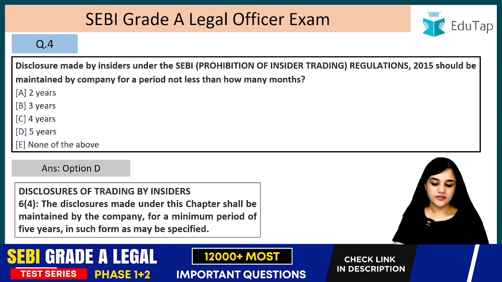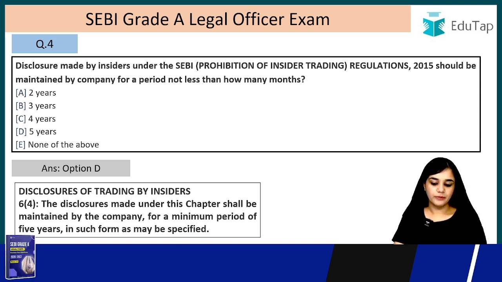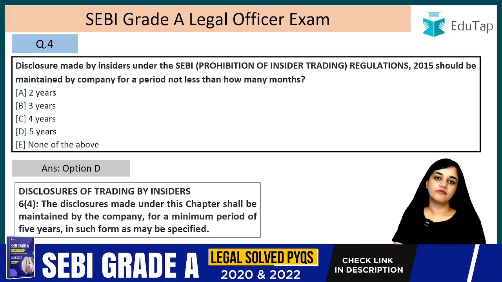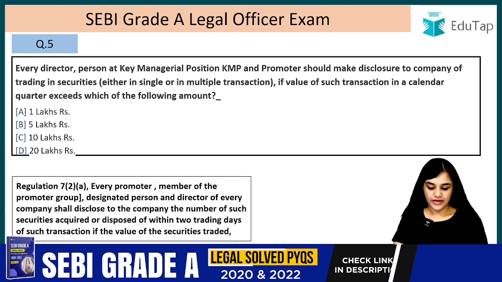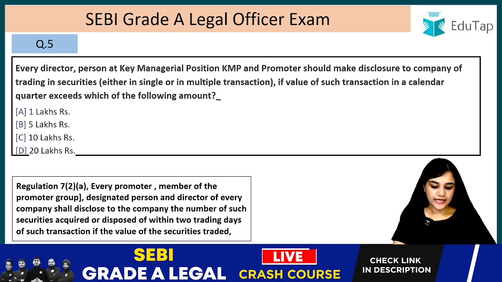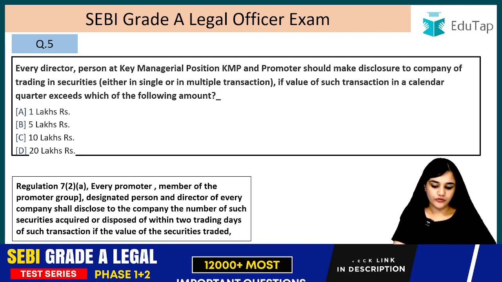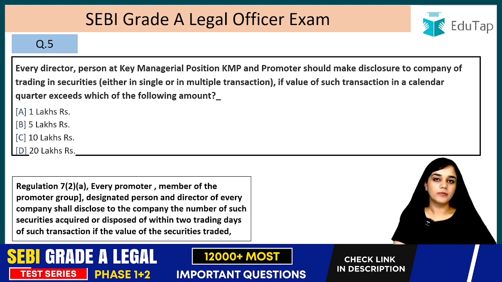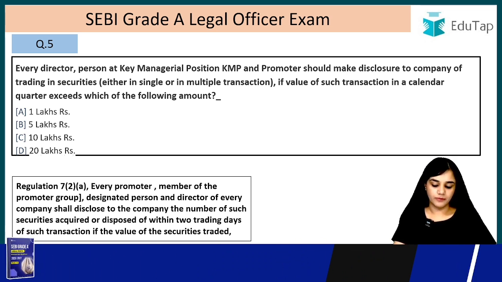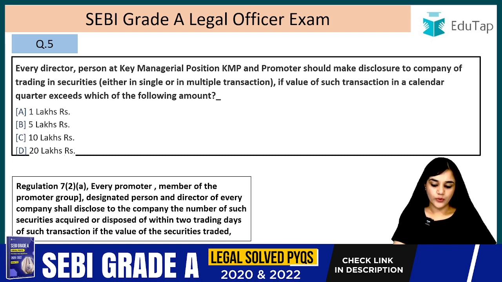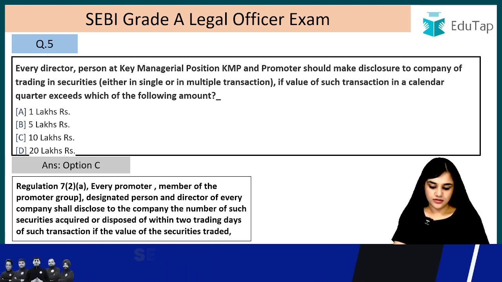Disclosure made by insiders under the SEBI Prohibition of Insider Trading Regulation 2015 should be maintained by the company for a period not less than 5 years. Question number 5. Every director, person at key managerial position and promoter should make disclosure to the company of trading in securities either in single or multiple transaction. It can be single or multiple transaction if value of such transaction in calendar quarter exceeds which of the following amounts? 1 lakh, 5 lakh, 10 lakh or 20 lakhs. The answer is C, 10 lakhs.